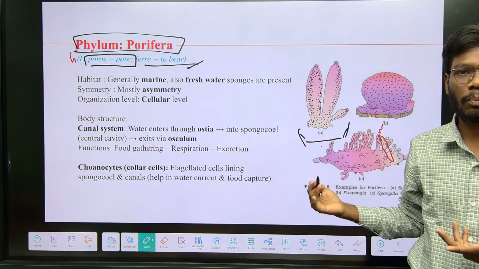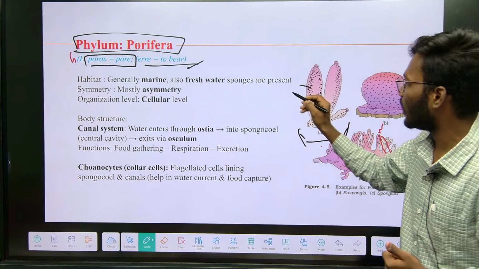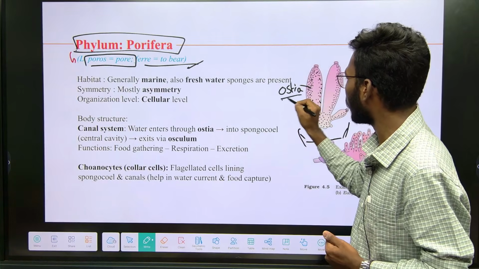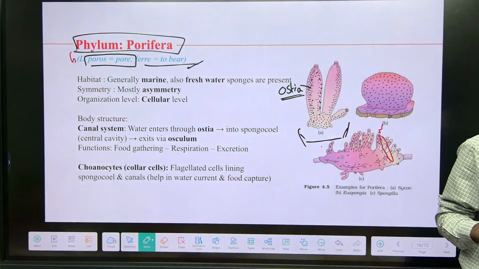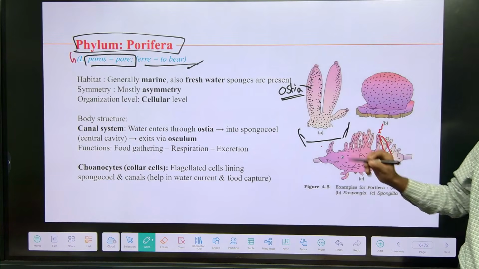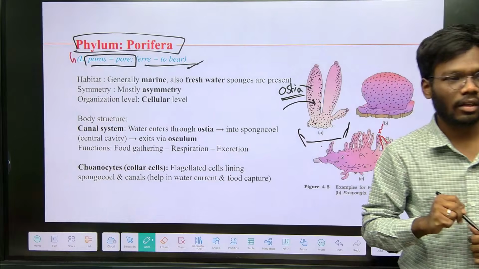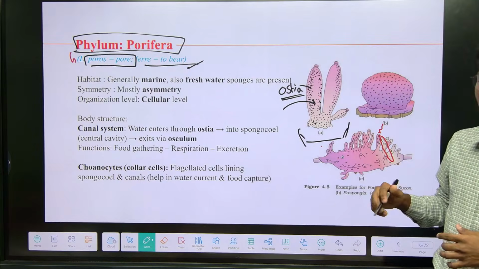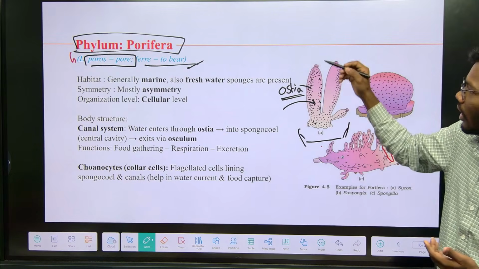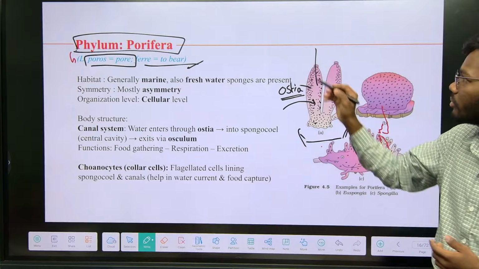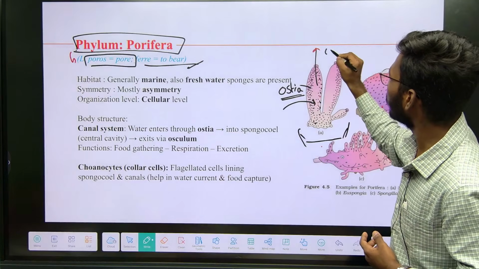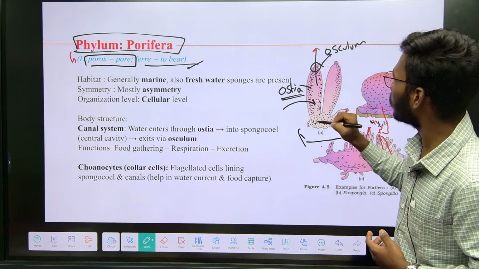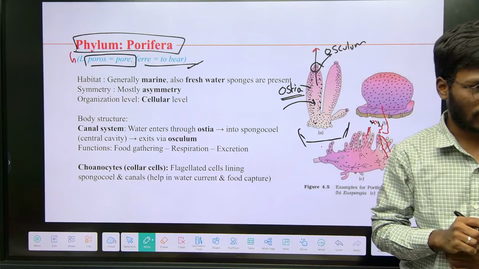So what are these pores? These are the entry sites, which are scientifically called ostia. Through the ostia, water enters into the body of the sponge. And how does it exit? The exit is through the osculum. Understand, this is entry, this structure is called the osculum, and these pores are called ostia.